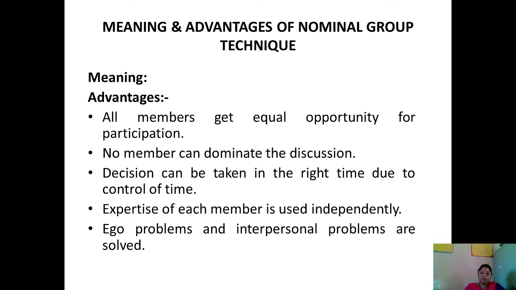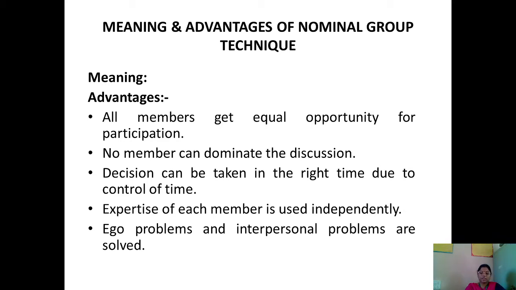The first step is that members are brought together and presented with a problem. All the members of the nominal group are brought together and the problem is presented before them. The second step is that each member develops a solution or idea for the given problem and writes it on cards.